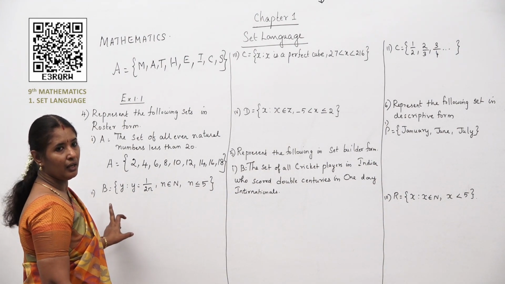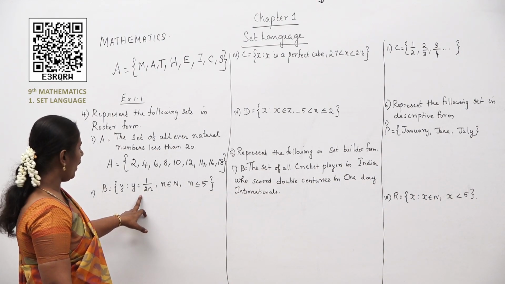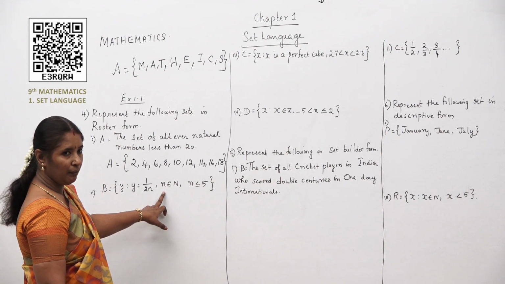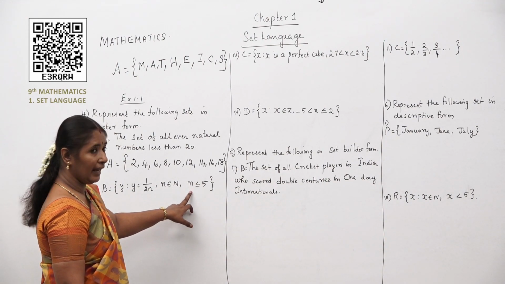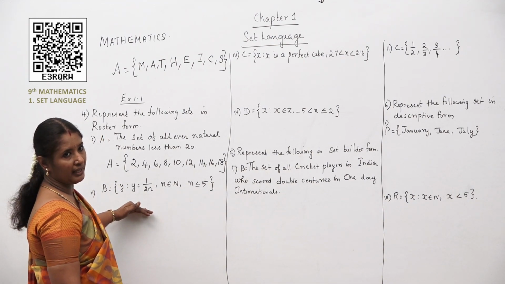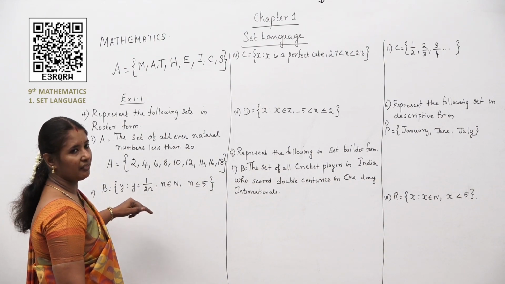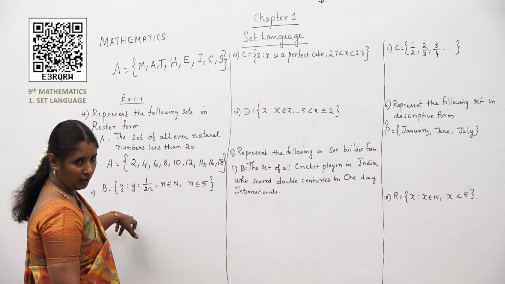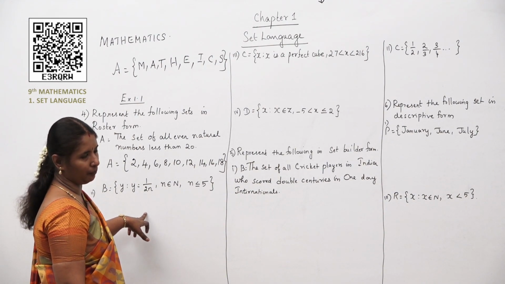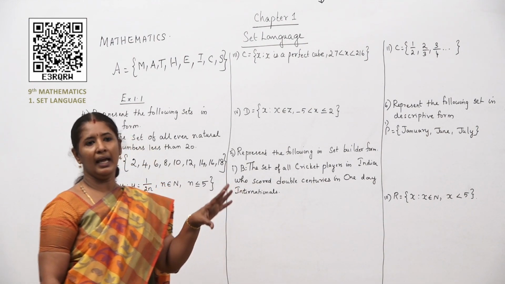What is given here? B is equal to y such that y is equal to 1 by 2n and n belongs to N and n is less than or equal to 5. What is this form called, children? Good. It is set builder form. They have given a question in set builder form and we are asked to write it in roster form. So to write it in roster form, let us first find the elements.